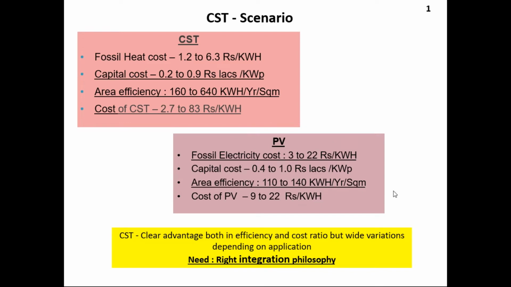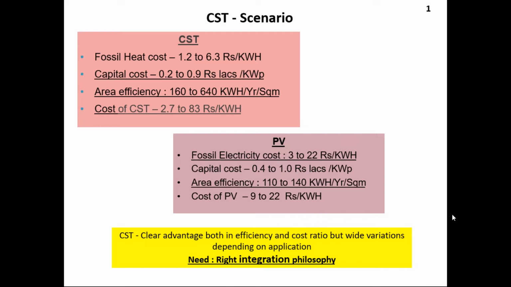The system efficiency of PV is high because the losses in PV are less, but the efficiency of PV modules or panels is 12 to 18%. So you get less energy per square meter. That's why this figure has come out to be less, but the overall cost of PV is less as compared to CST.